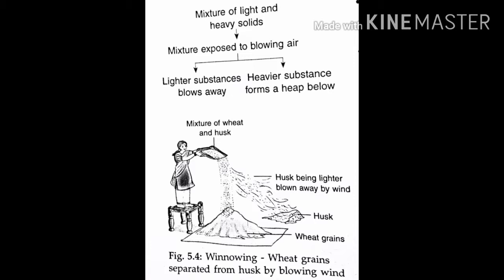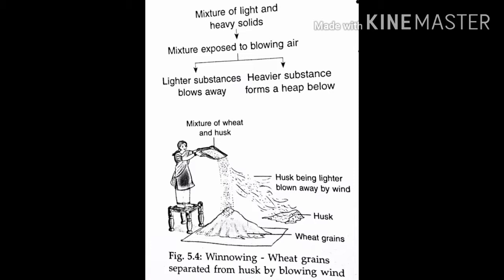A mixture of grains and husk is made to fall from a height with the wind blowing over it.